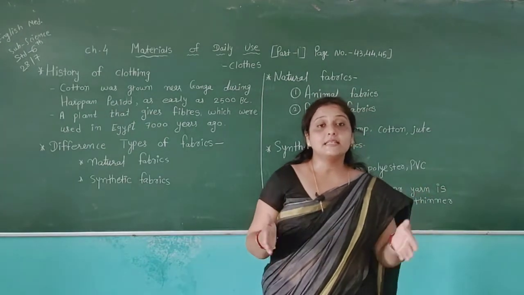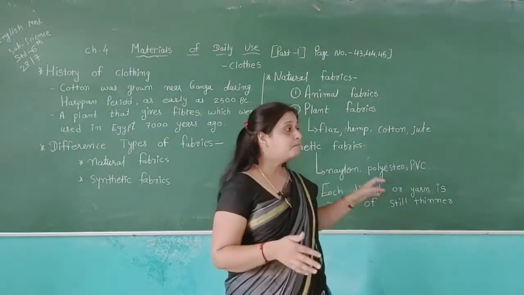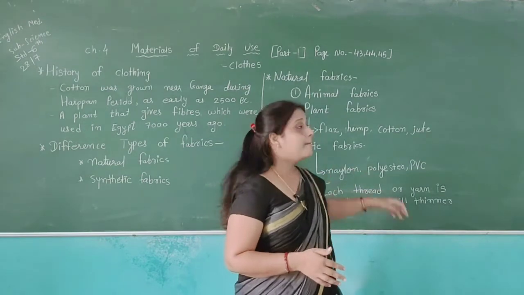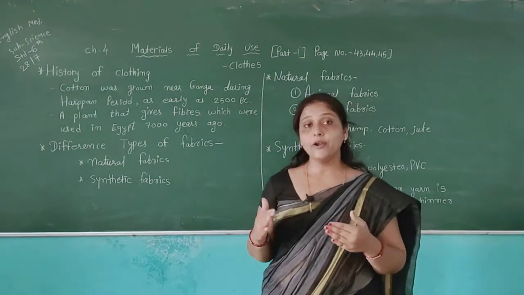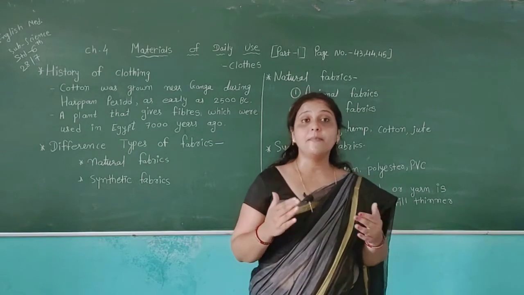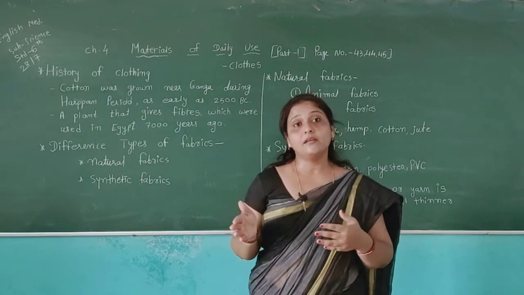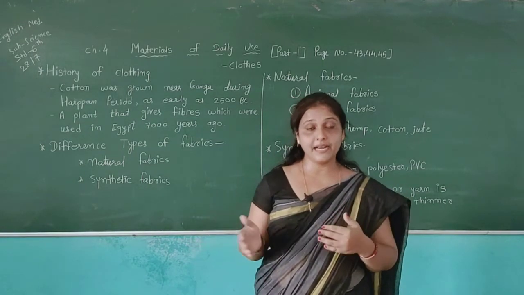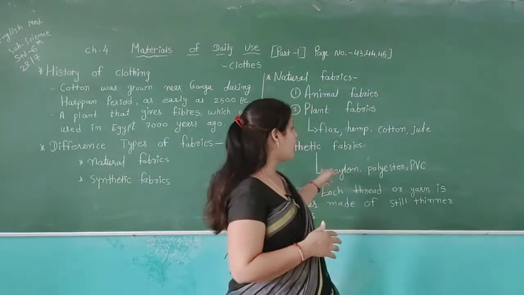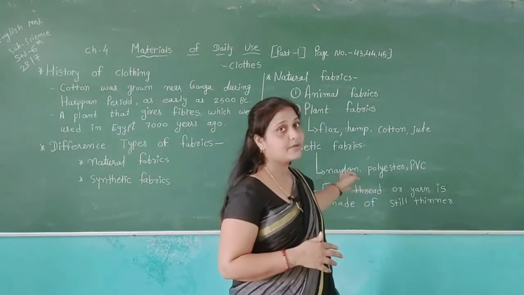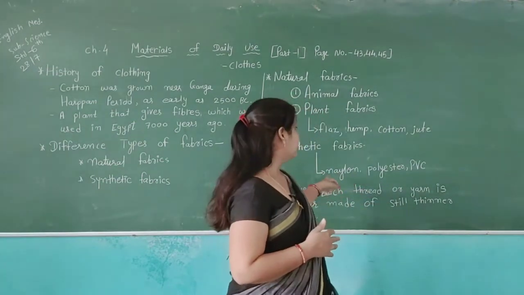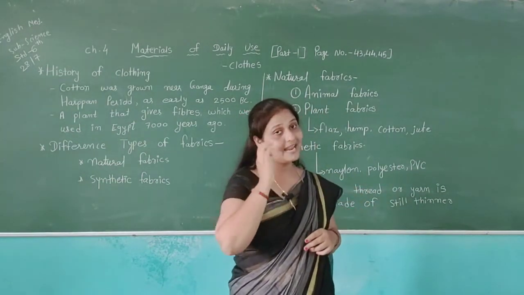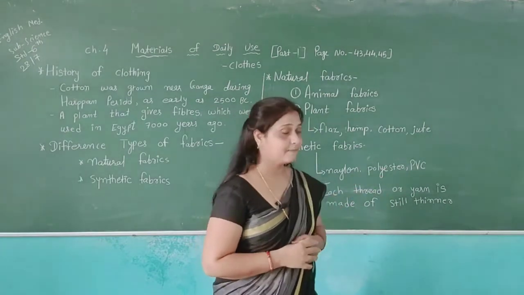We can see different types of synthetic fabrics available here. These types of fabrics are not natural, they are man-made. They are made in companies. They are also called artificial fabrics because they are not natural, they are man-made. We can see different types of nylon, polyester, PVC.